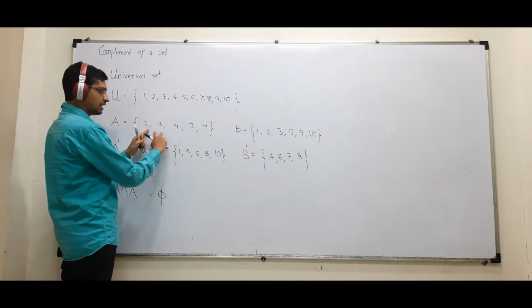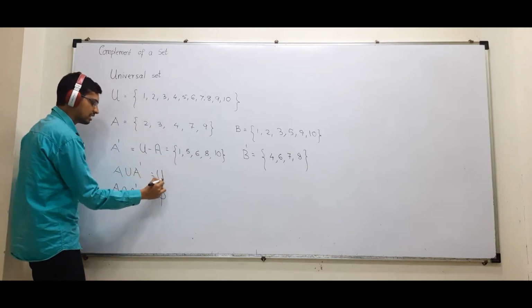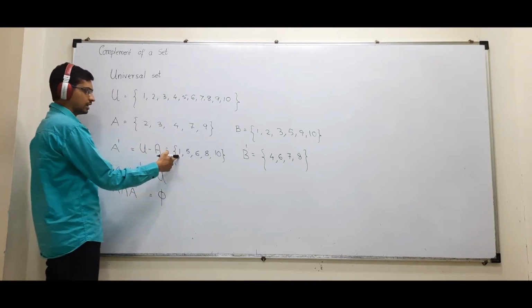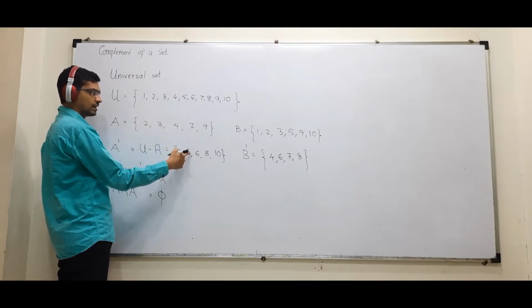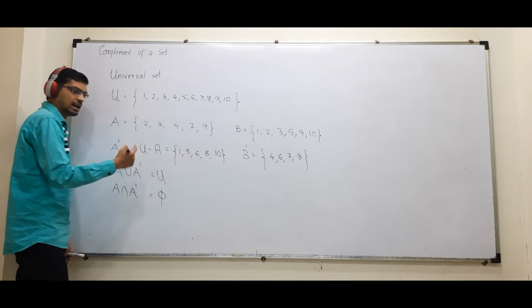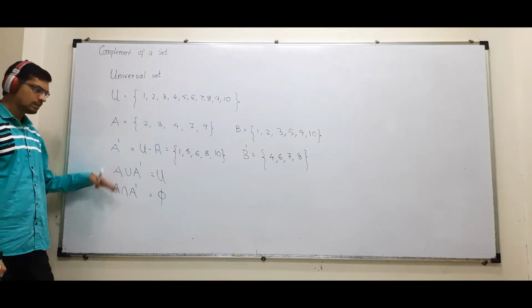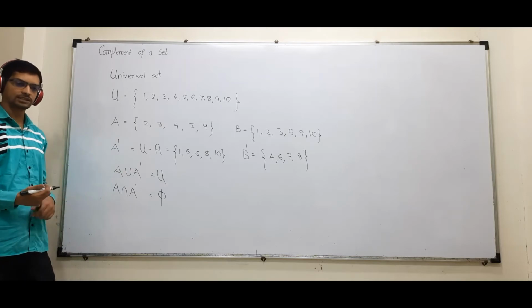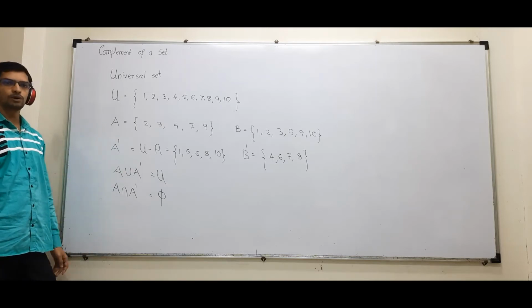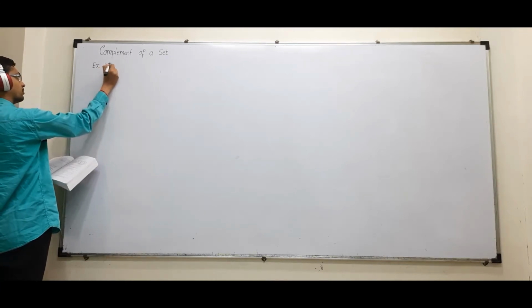Then A union A dash. If I combine these two sets by union property, I will get the answer as U. You can check 1, 2, 3, 4, 5, 6, 7, 8, 9, 10. इन दोनों combine किया, I always get the answer as U. ठीक है? Now with the help of examples and exercises, we'll learn more and more about complement of a set. Okay? Then children, exercise 1.5.